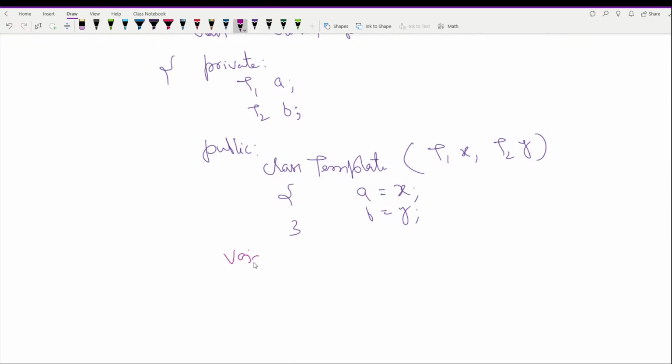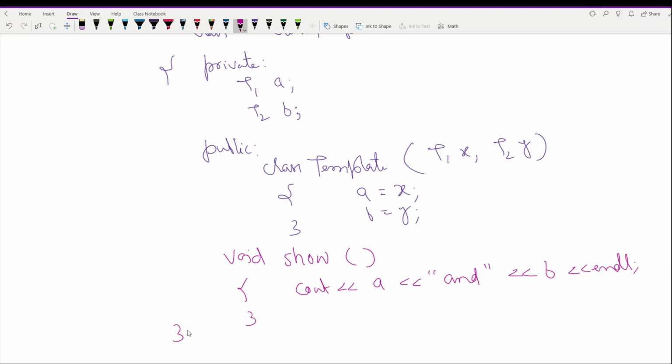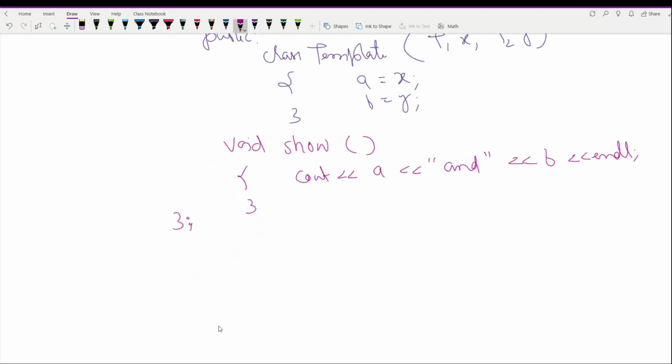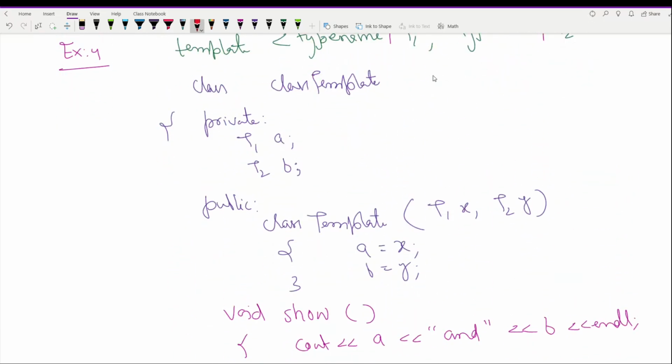Now I want to have a function here which will not return anything. And this function is very simple, which is going to print the values of A and B. So now this function ends here and the class is ending here. Now what I have to do, I have to create a main function, and here I will create an object of this class. So the class name is class template. So do something like this.